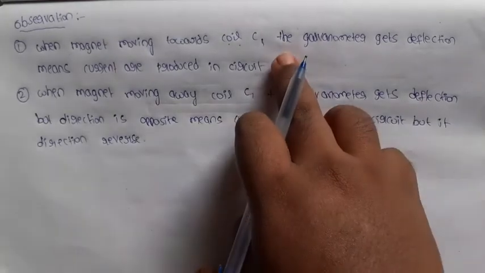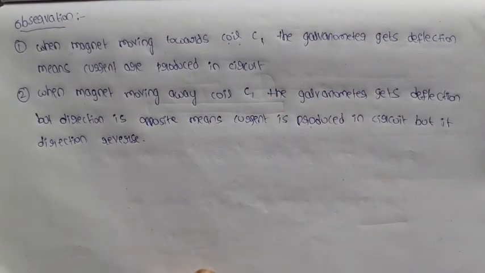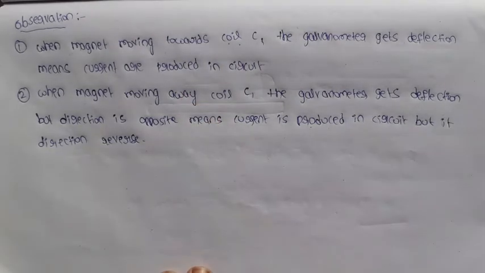Here the coil is in rest position, the magnet is in motion, and the coil is in rest position. Magnet in motion means we are changing the magnetic field, and current is developed in the circuit. That is explained by Faraday from the first experiment.